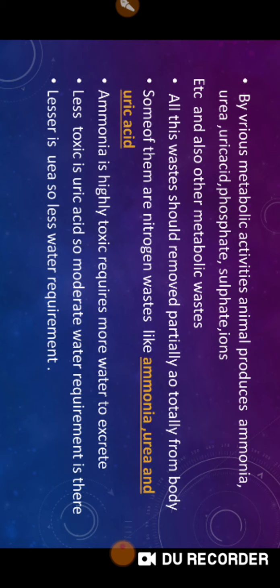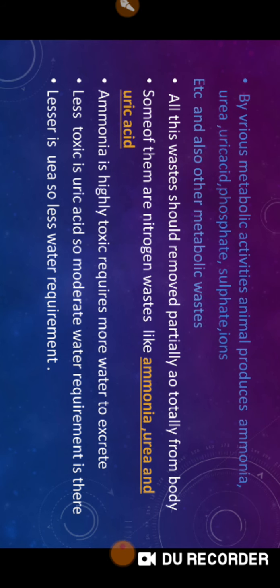See beta, by various activities animals produce ammonia, urea, uric acid, phosphate, sulfate and other ions like sodium, potassium, calcium. All these ions should either be partially removed or totally removed. For example, water is not harmful, so excess water is partially removed, but certain nitrogenous waste which is harmful should be totally removed.